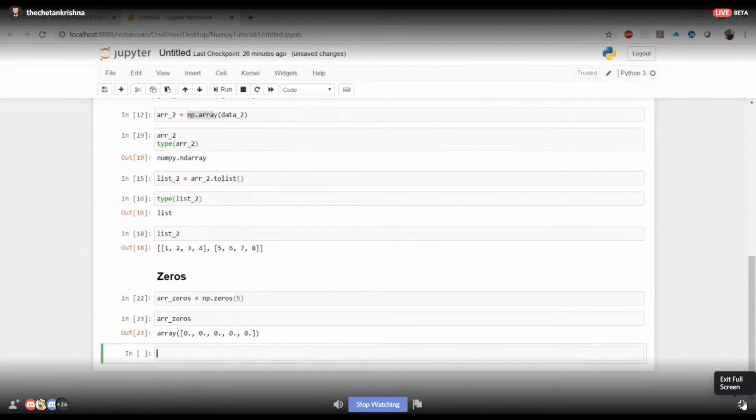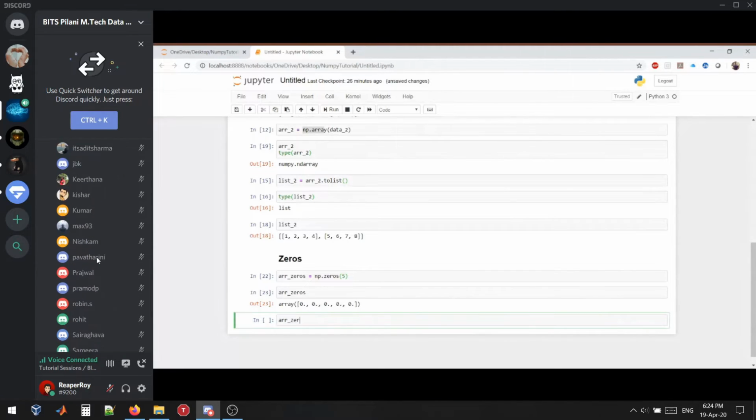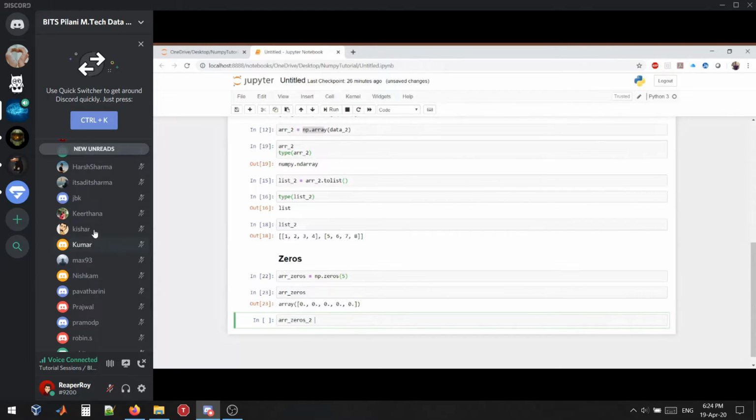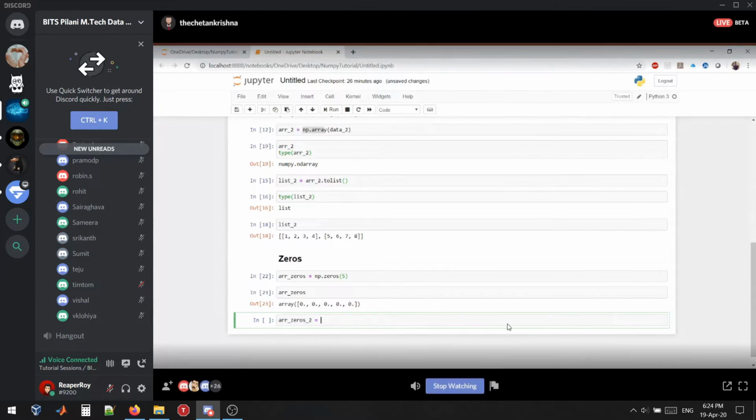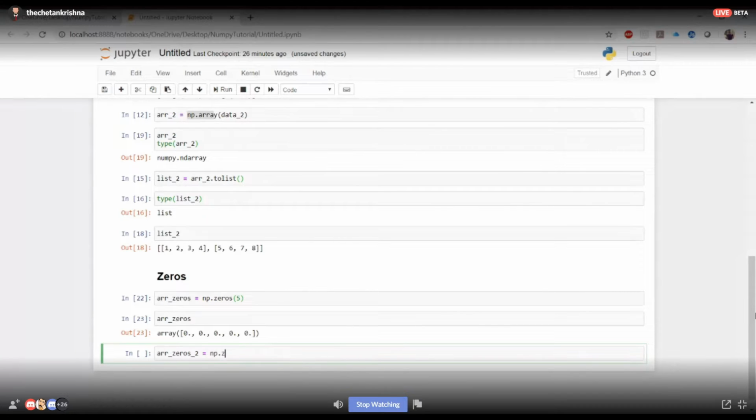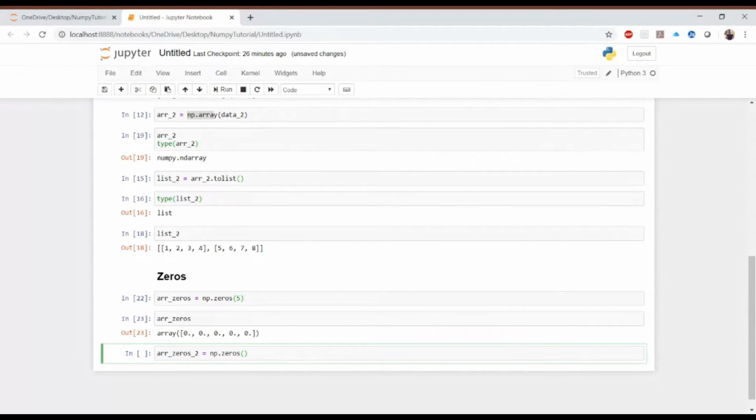If you want to create a multi-dimensional zero array, then what you have to do is provide the dimension to this zeros. Let's say I want to create an array with 2 rows and 4 columns. You have to provide that as a tuple. You guys are aware of tuple, right? So this is the representation of tuple.